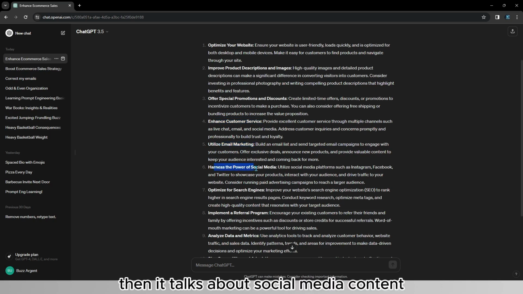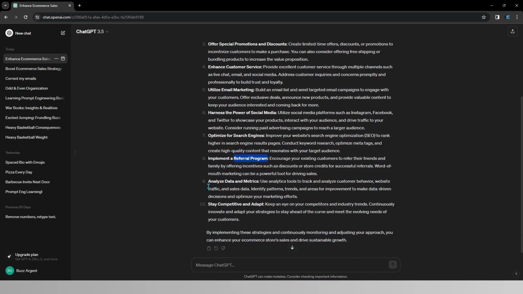And then it talks about social media content. So once again, we have client acquisition, which is of course necessary, SEO, and a referral program, which is a good idea actually, that the business coach hadn't yet formulated. And then it talks about analyzing data and metrics, and then it says stay competitive.